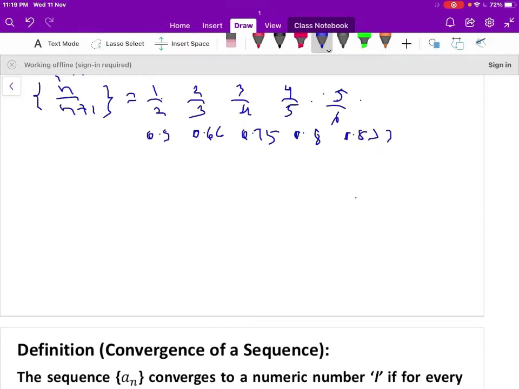Let us show it graphically. On the x-axis we represent n values and on the y-axis we represent the function values a_n. When n is 1, the first term is 0.5. Let us take 1 by 2. This is 1 by 2 here.